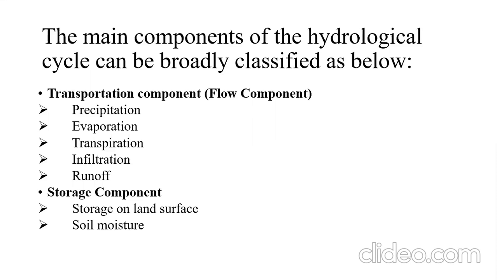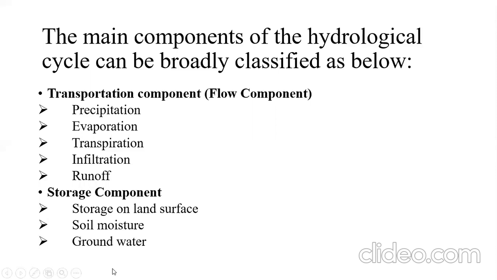Means whatever amount of the precipitation or from the hydrological cycle has been absorbed by the soil, that is nothing but the soil moisture. Whereas the amount of that precipitation or water from the hydrological cycle that has been appearing in the water bodies, in the seas and oceans, that we are considering as storage on land surfaces.